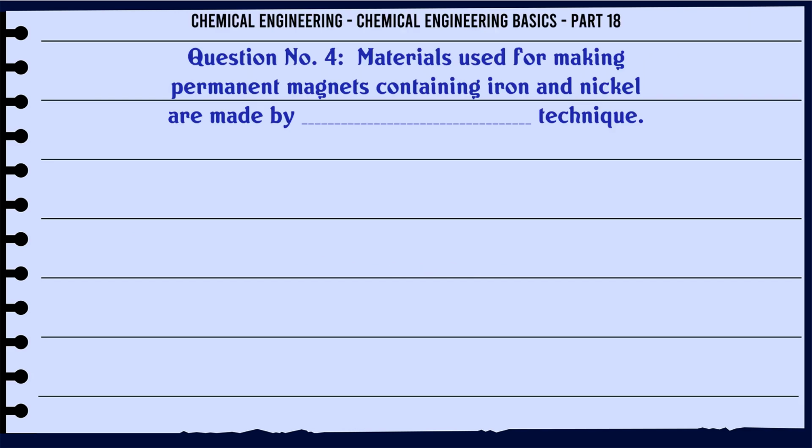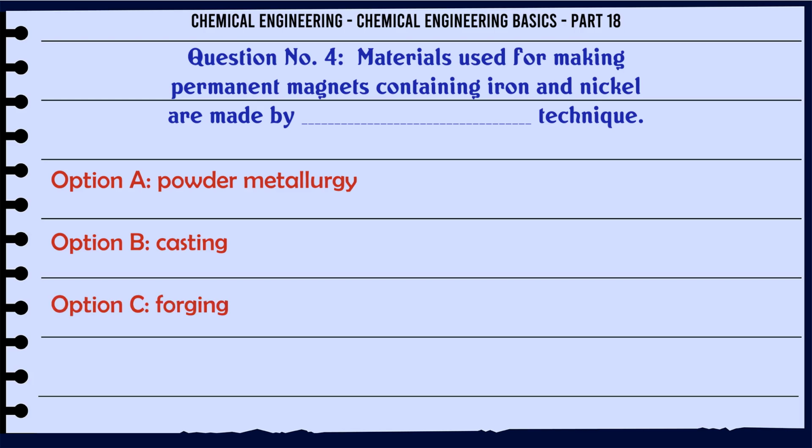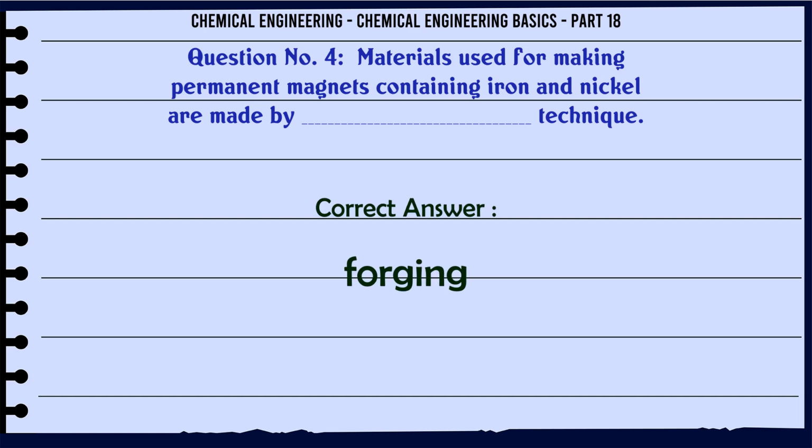Materials used for making permanent magnets containing iron and nickel are made by technique A. Powder metallurgy, B. Casting, C. Forging, D. None of these. The correct answer is forging.